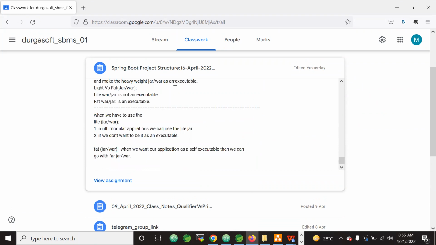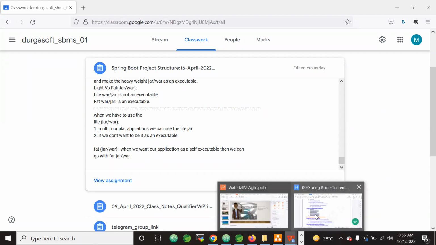These words are 100% new to you, and you might feel a lot of complexity in Spring Boot learning. No, don't go into that mindset. At this moment, you don't know what Spring Boot is. If I say fat jar, light jar, it will be like Chinese language for you. I understood. But what I'm trying to explain to you is the course content.